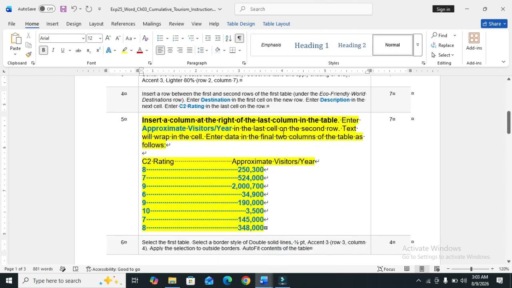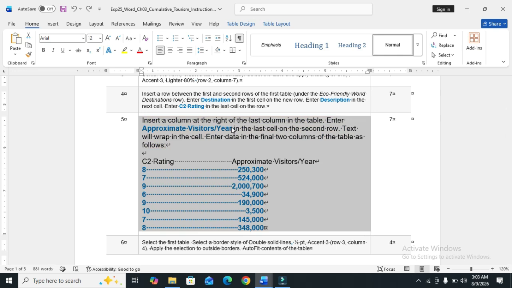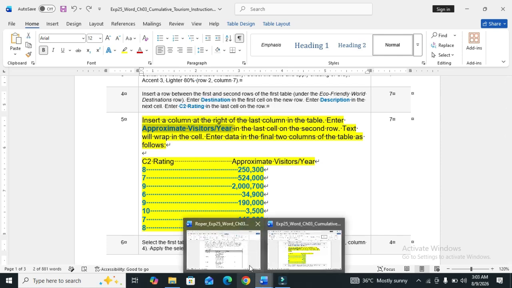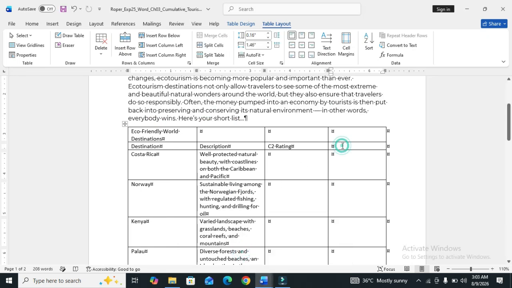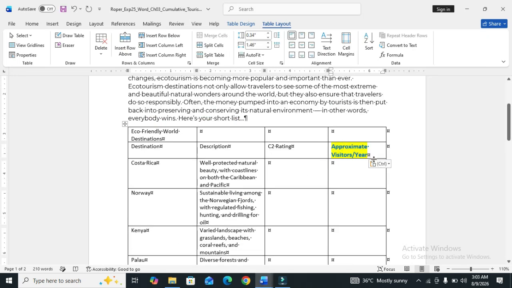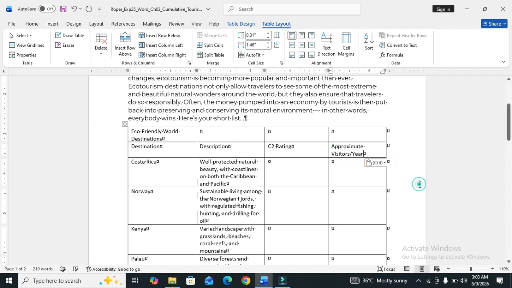The next level of this step is enter the approximate visitor year. Copy it and paste it.